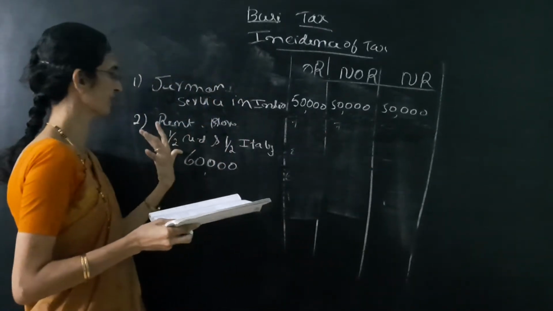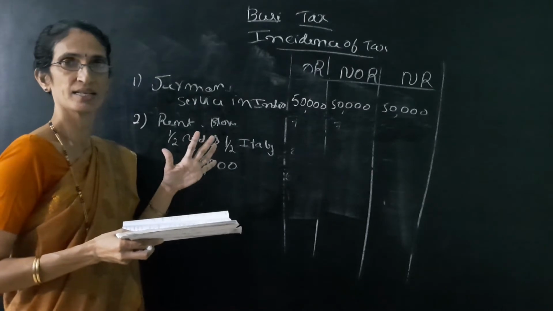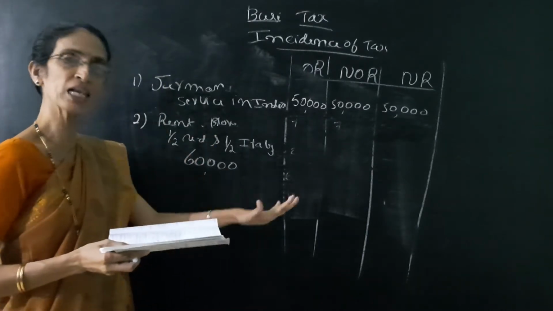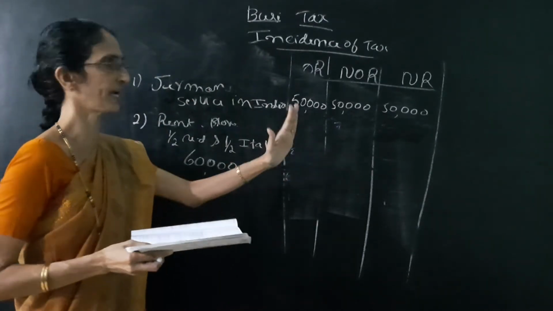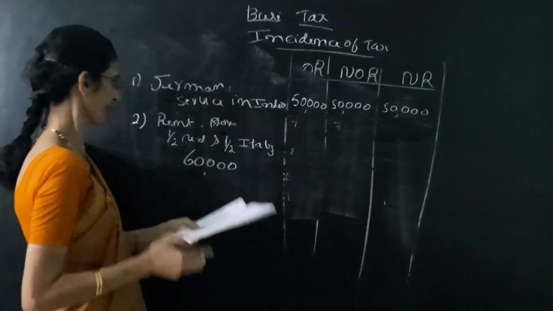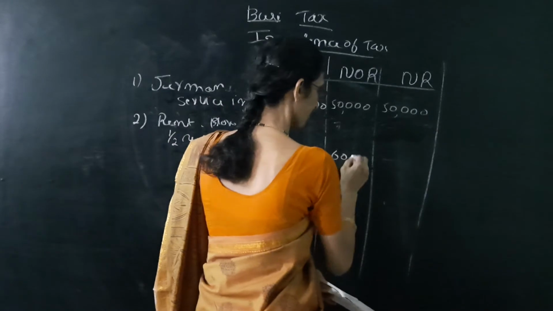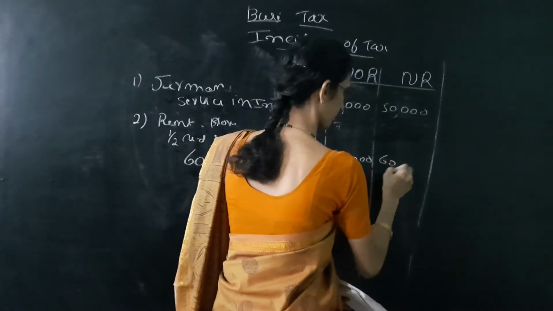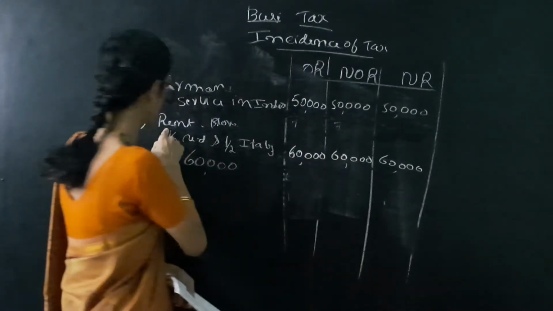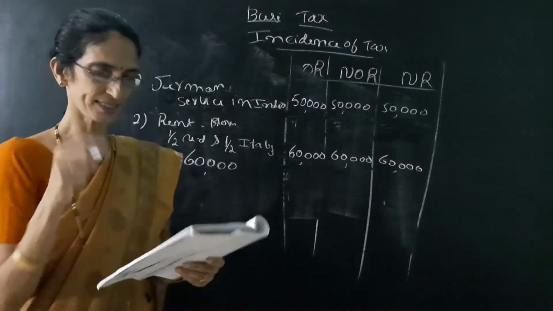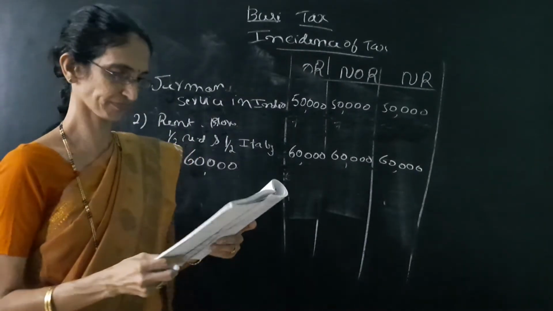For confusion they are giving half is received in India. It doesn't matter because the full amount is taxable in 3 hands, OR, NOR and NR. So we have to write in 3 columns. It is 60,000, 60,000, 60,000. Understood? Because the amount is due in India. The rent is due in India.